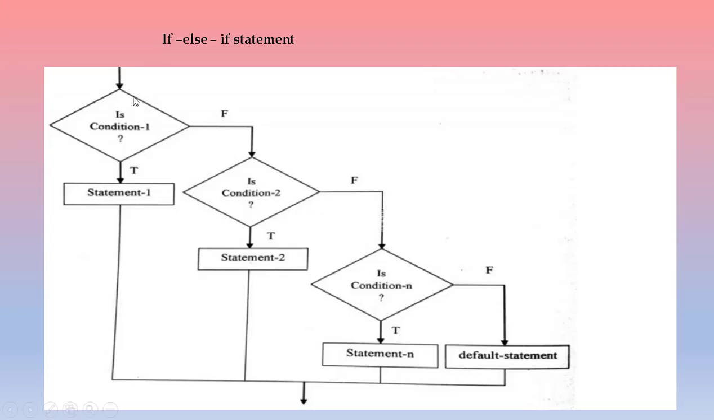Here you can see the flow chart. If the first condition is true, statement 1 is executed. If false, it goes to the next condition; if this condition is true, statement 2 is executed. If this condition is false, it goes to the next condition, condition n. Why have we given it as n? Since it can have n number of conditions, that is 3, 4, 5, n number of conditions. If this condition is true, statement n is executed. If this condition is also false, it goes to the default statement and it will execute the default statement.